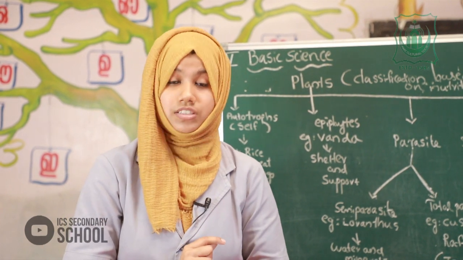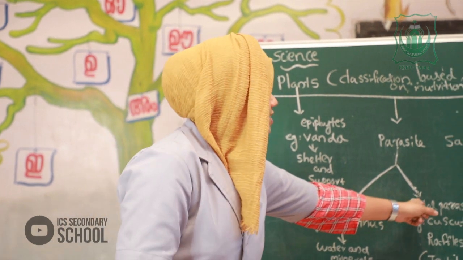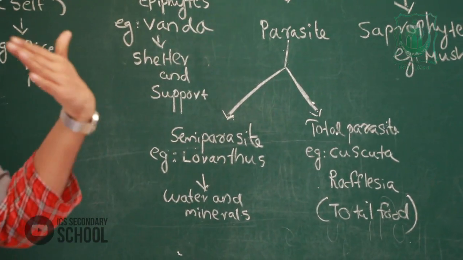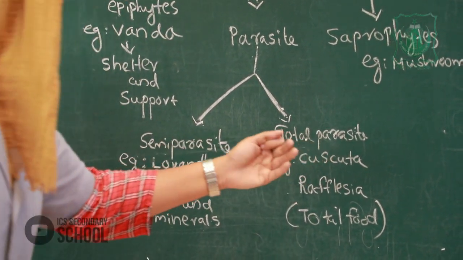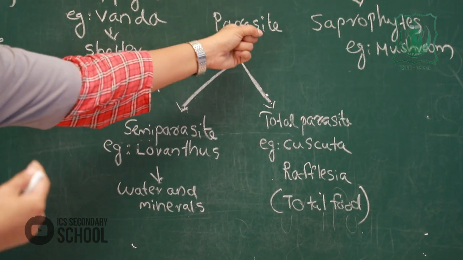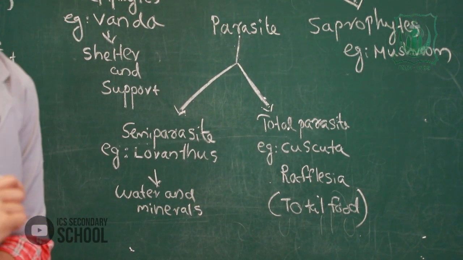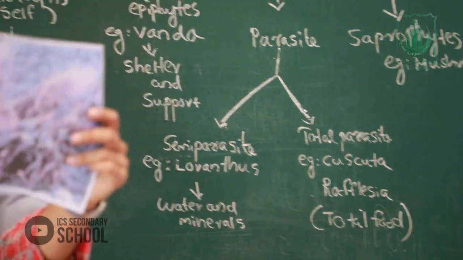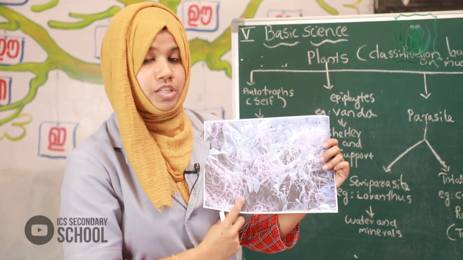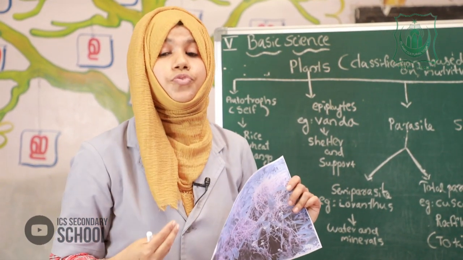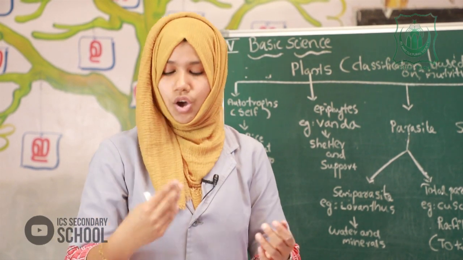And what happened? Yes, it's harmful to the host plant. Semi-parasite means it absorbs the water and minerals, but they prepare their own food. But in the case of a total parasite, it absorbs the food directly from the host plant. So an example is Cuscuta. Cuscuta is one example of a total parasite. It absorbs food from the host plant, and it is harmful to the host plant.